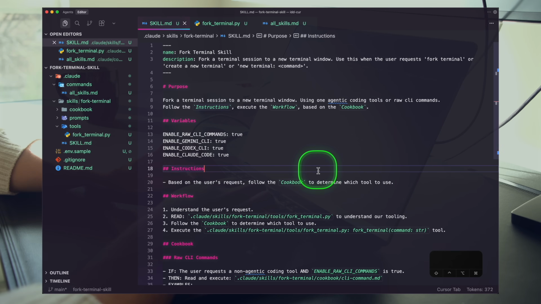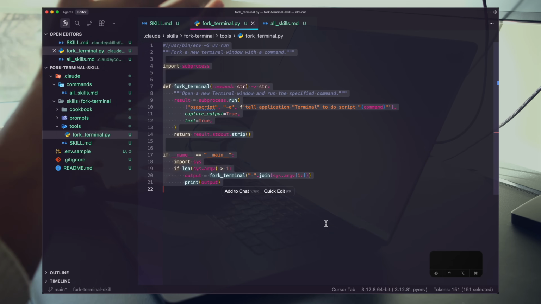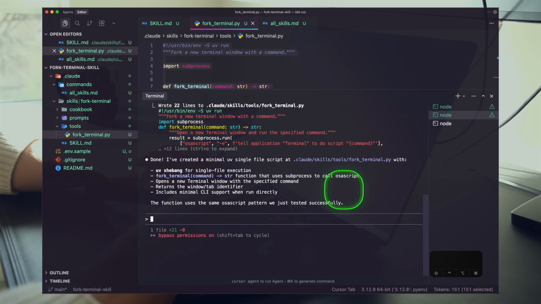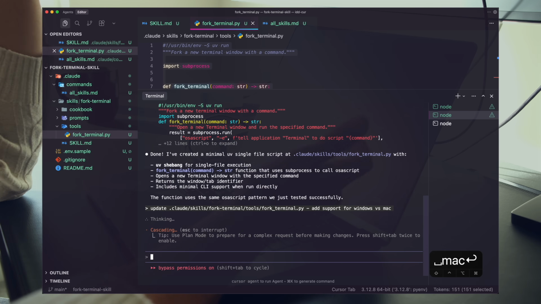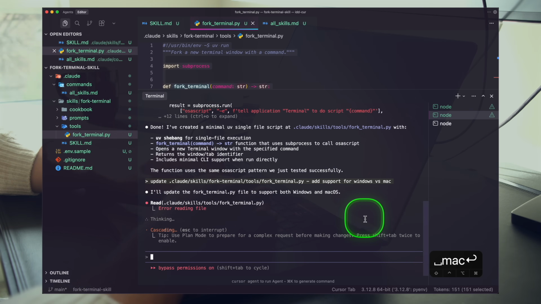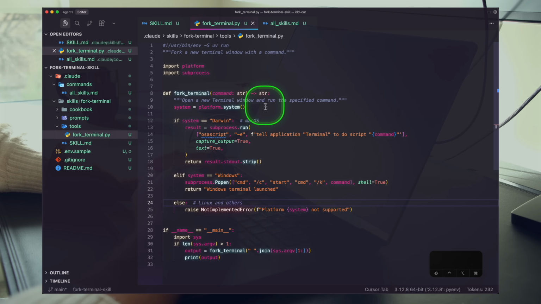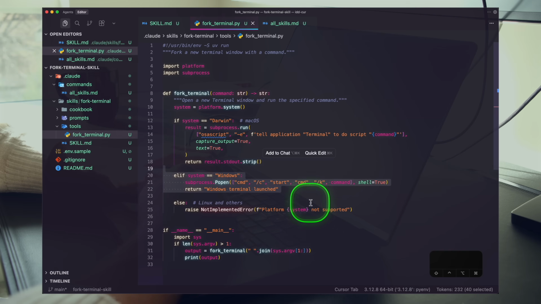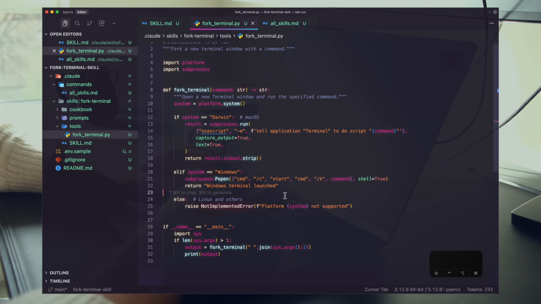One thing we need to do here, we need to be super clear about running this on Windows versus on Mac. So we'll let the agent handle that. Let's hop back to this window, update this, add support for Windows versus Mac. And so I'm actually looking for some Windows-based tooling. I need a Windows sandbox, ideally, so I can quickly validate on both devices without having to open up my Windows machines. And so there we go. We have our simple system. This looks right? We're doing Darwin, Windows, looks like the right Windows command. PowerShell might be the better route here, but that's fine. We can always come into this file, test, improve, so on and so forth.